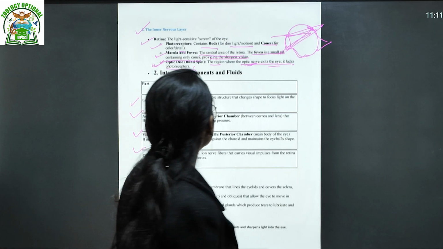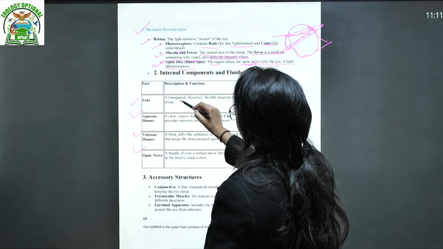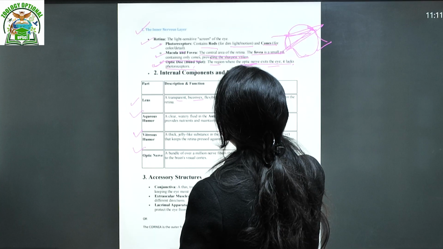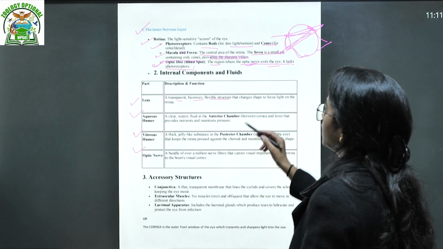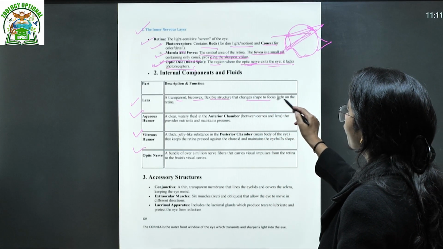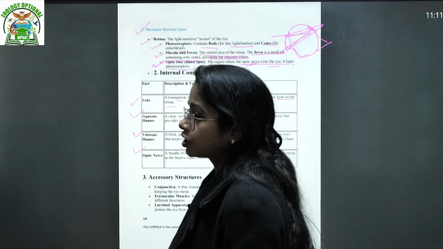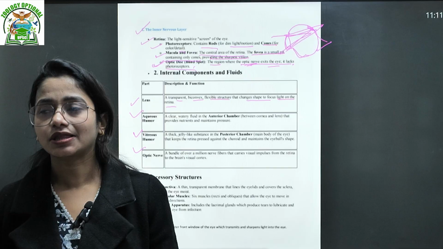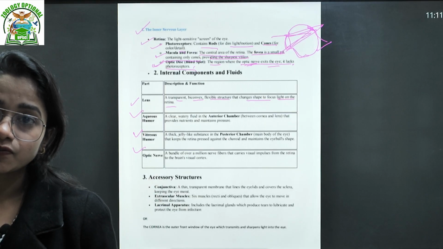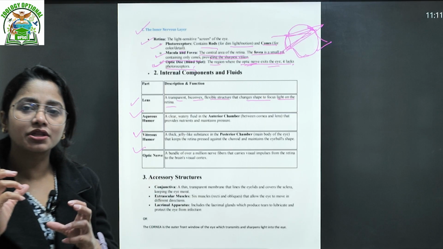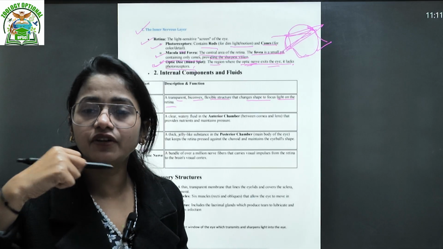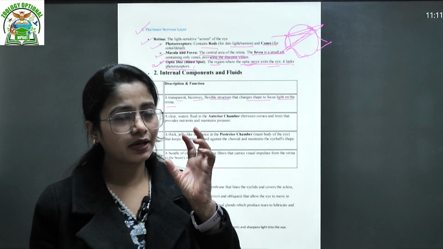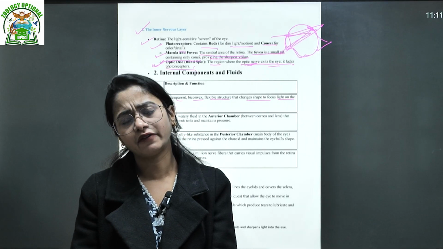Okay, what are lenses? The lens is a transparent, biconvex, flexible structure that changes shape to focus light on the retina. So actually, what is the lens? Your eye works similarly to a camera. When we use cameras, we fix different levels of lens.